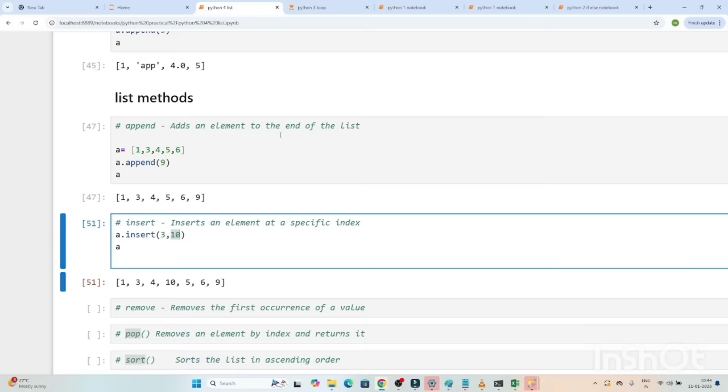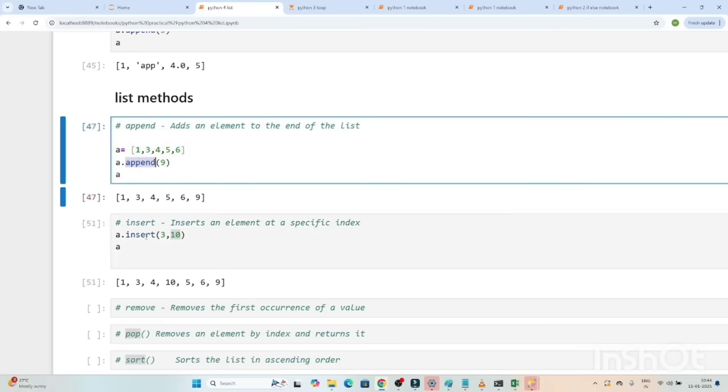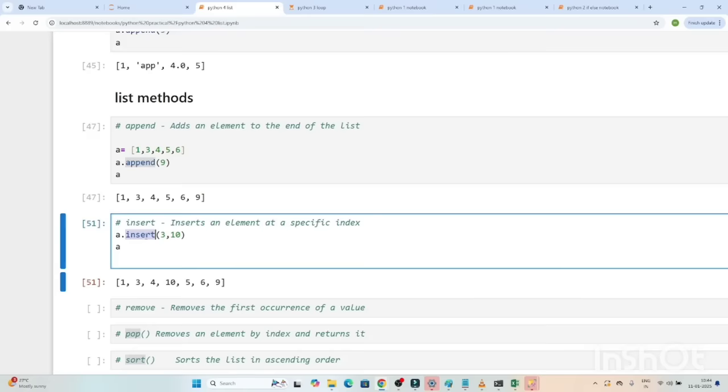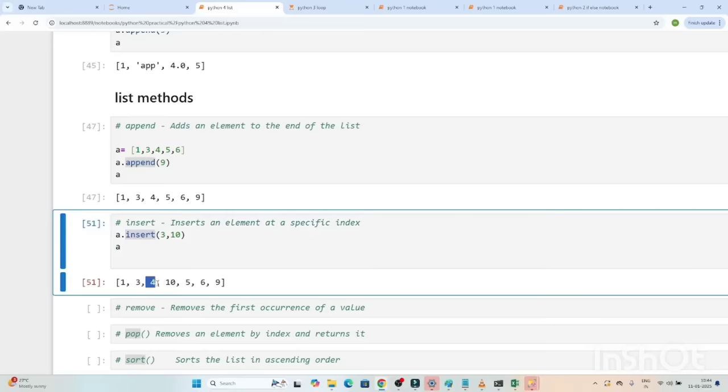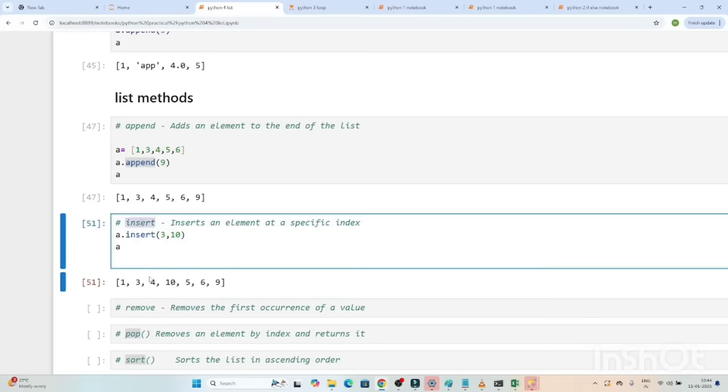So if you have to add a value at the last, you will use the append method. If you have to add a value at a specific index, then you can use the insert method, because our requirement can be anything, right? Our requirement can be that I want to add the value here. So based on that index, you can use the insert method and add the value.